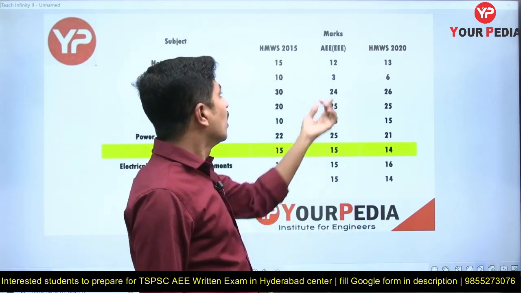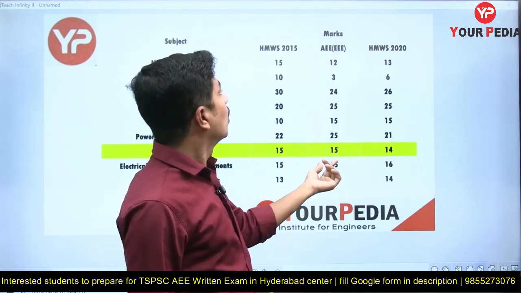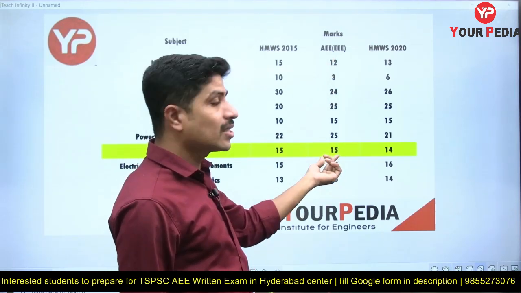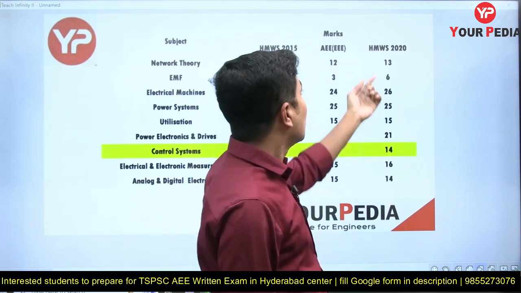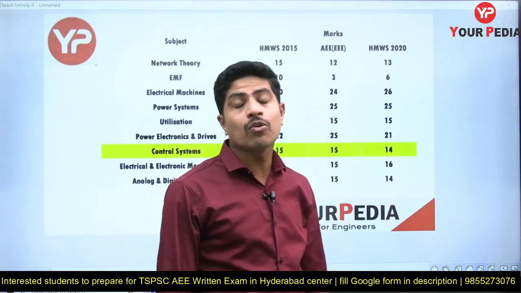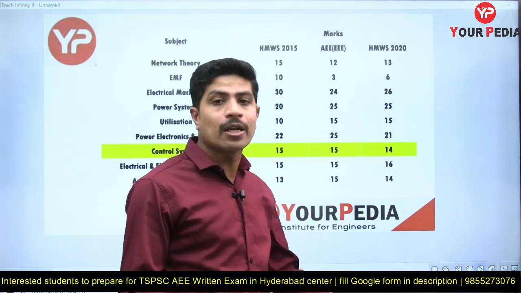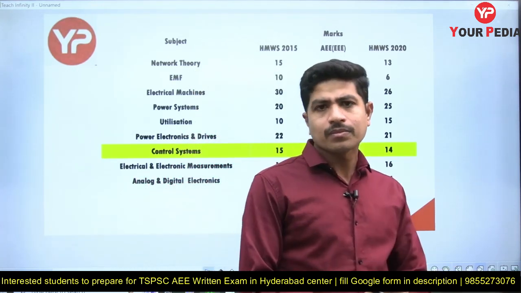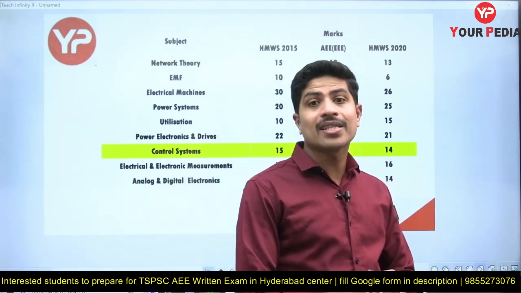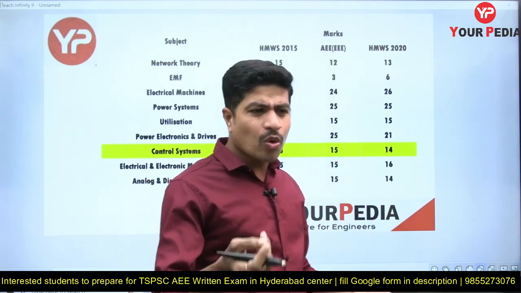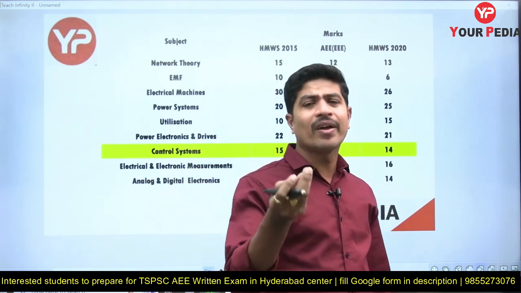In 2015, AEE electrical, 15 questions were asked from control systems, again 30 marks. In HMWS 2020, again 14 questions were asked, at 2 marks each, which is 28 marks. So more or less I can say that for 30 marks control system will be asked in TSPSC AEE. Scoring that 30 marks is going to be very easy.